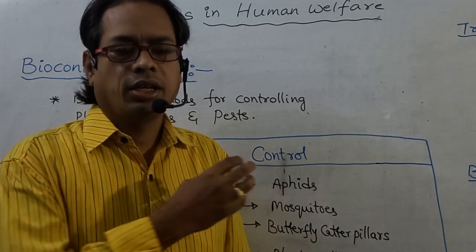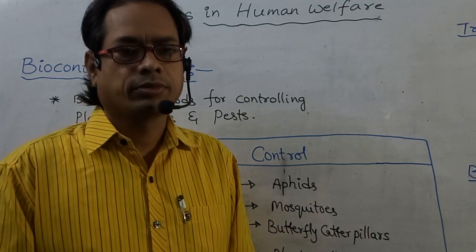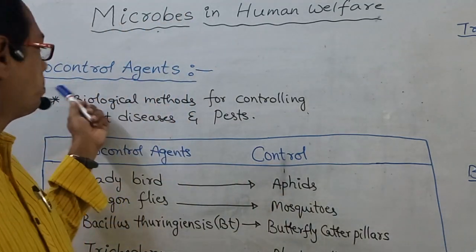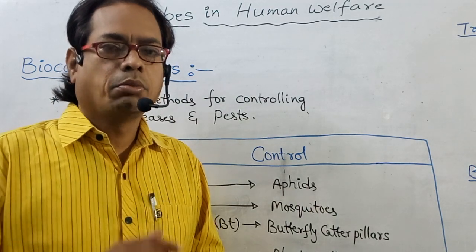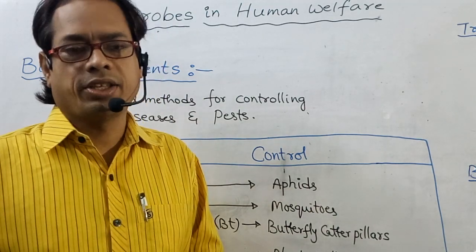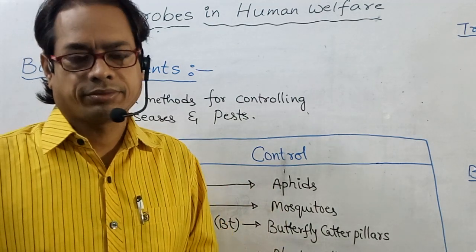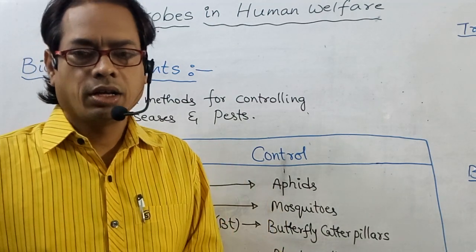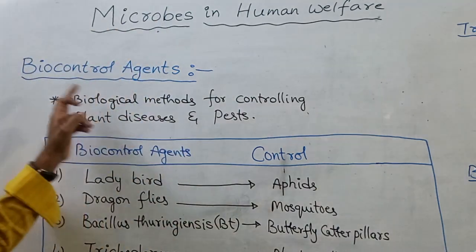In the previous class, I explained about microbes in the production of biogas. Today in this class, I am going to explain about biocontrol agents and microbes as biofertilizers, one by one. First of all, biocontrol agents. What is that?